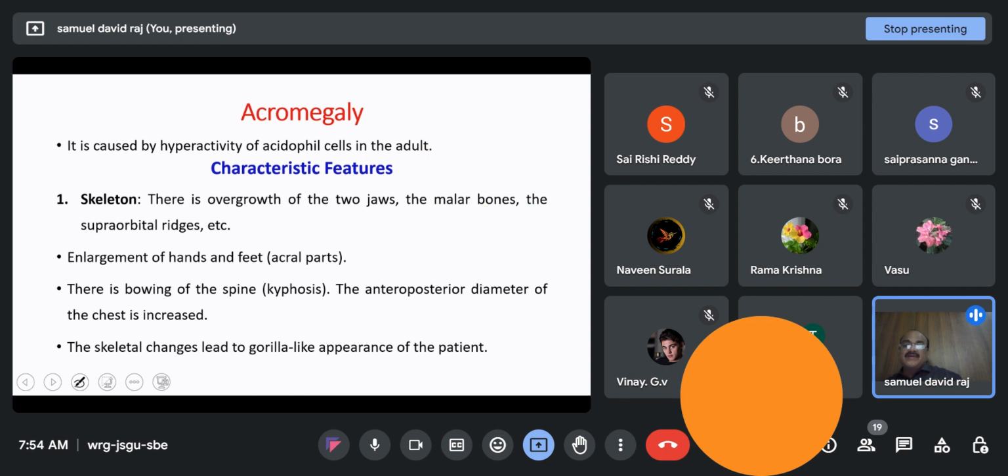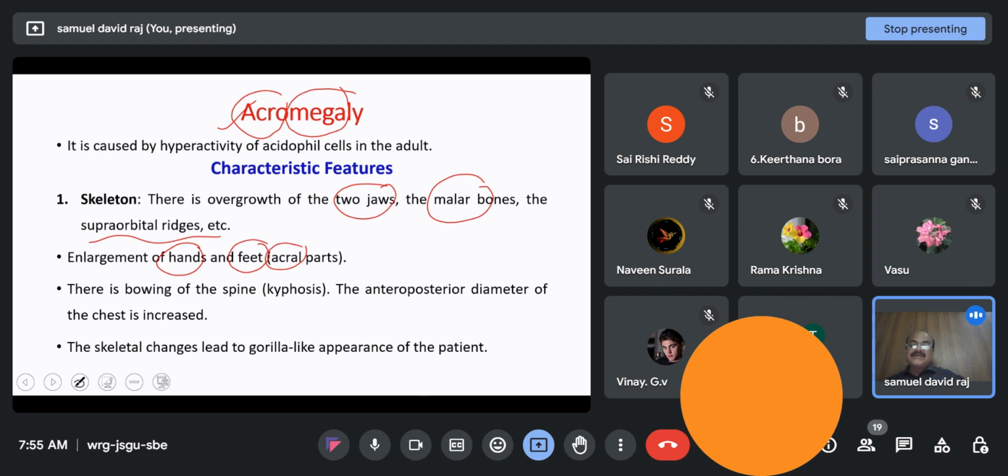Coming to its impacts, the characteristic features of acromegaly. There is overgrowth of the two jaws, the malar bones, the supraorbital ridges, and enlargement of hands and feet. Hands and feet are called terminal parts of the body, the acral parts of the body. So acral parts are increased. Mega means large. Acral parts are increased in size, hence we call it acromegaly.